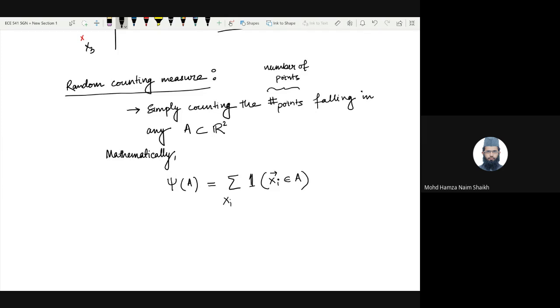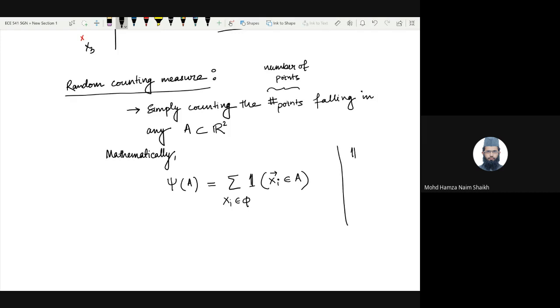Where xi is a part of the point process. So I guess everybody knows what an indicator function is. Is there anyone who doesn't know it? I can repeat it for them. Anyone? Okay.